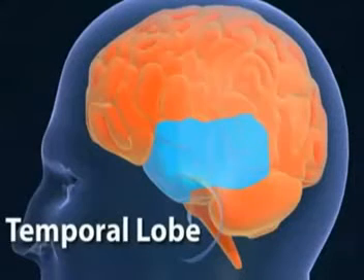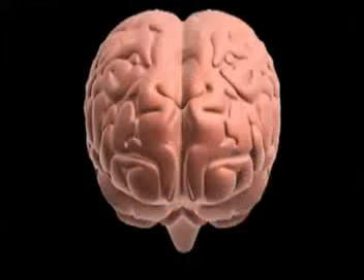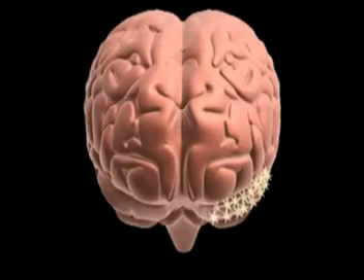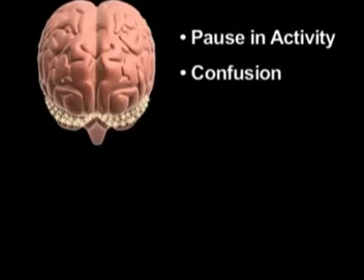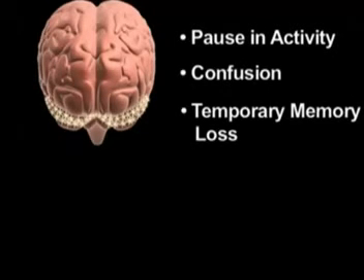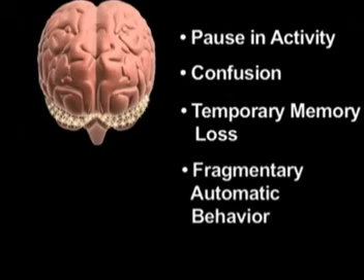The temporal lobe is the part of the brain most prone to develop seizures. It is responsible for many complex activities, including the formation and retrieval of memories and the control of emotional states. If a temporal lobe seizure spreads to both temporal regions, then the manifestation of the seizures increase, with a pause in ongoing activities, confusion, temporary memory loss, and fragmentary, automatic, robot-like behaviors. This type of seizure is called a complex partial seizure. It is the most common type of seizure in adults.